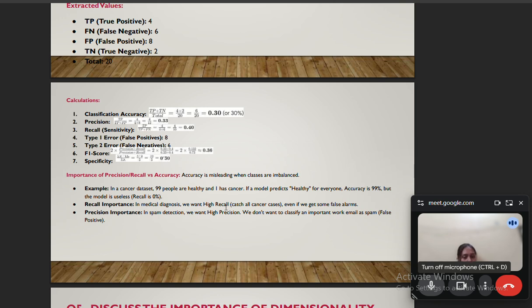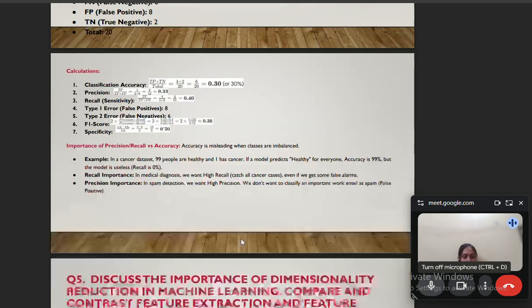Recall importance in medical diagnosis: we want high recall, to catch all the cancer cases, even if we get some false alarms. Precision importance in spam detection: we want high precision. We don't want to classify an important work email as spam, a false positive.